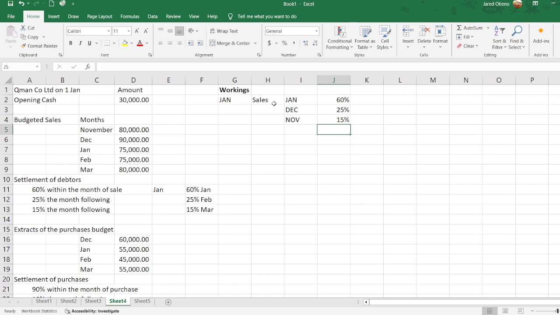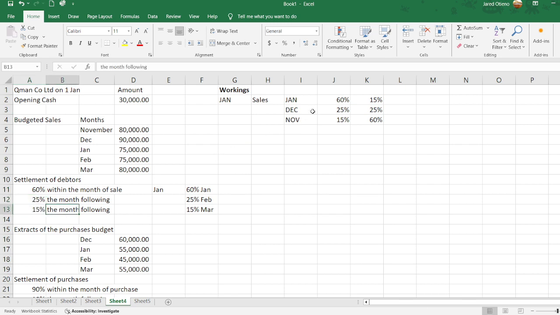Why? Because when the sales are done in November, they would pay 60% in that particular month of November, then they would pay 25% in the succeeding month of December, then they would pay 15% in the month of January. This is what is already mentioned to us in terms of how the debtors are doing their settlement.